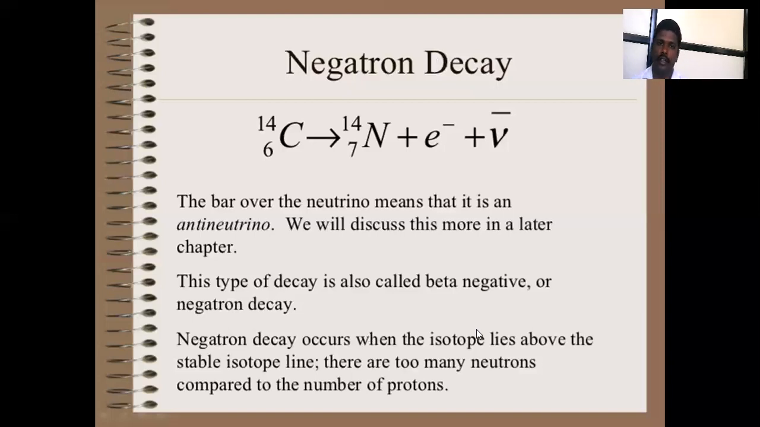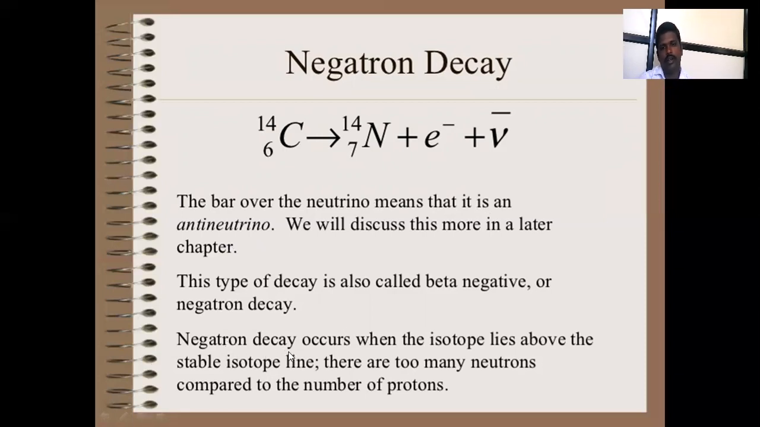This is negatron decay. The bar over the neutrino means it is an anti-neutrino. The bar indicates the anti-neutrino. We will discuss this more in a later chapter. This type of decay is also called beta negative decay. Beta negative means the loss of a negative particle, the most important part.